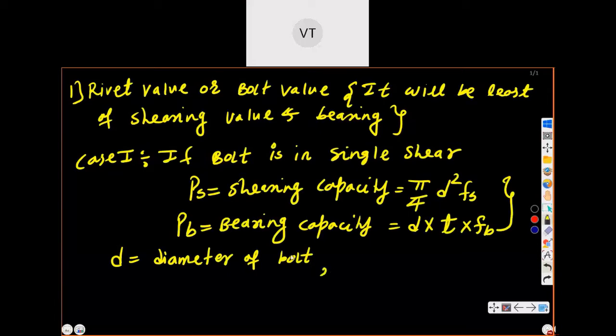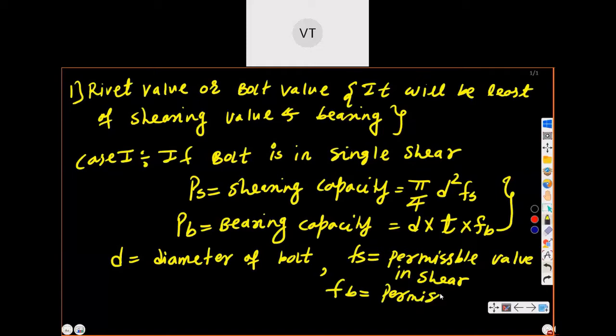This Fs is the permissible value in shear, and this Fb is the permissible value in bearing.